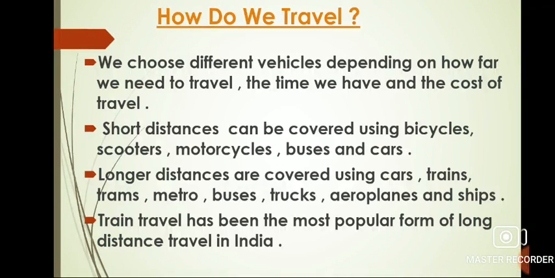The next topic of the chapter is how do we travel? We choose different vehicles depending on how far we need to travel, the time we have, and the cost of travel. Short distances can be covered using bicycles, scooters, motorcycles, buses, and cars. Longer distances are covered using cars, trains, trams, metros, buses, trucks, aeroplanes, and ships. Train travel has been the most popular form of long distance travel in India.